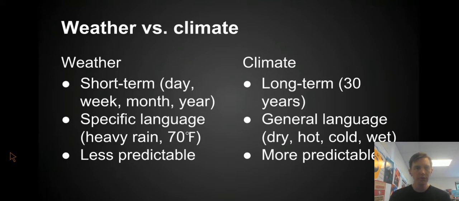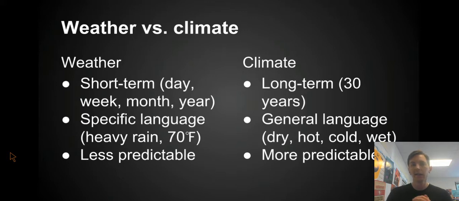So short term, very specific, and that means it's less predictable. We can predict the weather pretty accurately in short periods of time within a day or two, but if we try to predict the weather a month out or 2 months out, we're not very successful and we don't know exactly what the weather is going to be like. So to summarize, weather is short term, it's very specific, and it's less predictable.